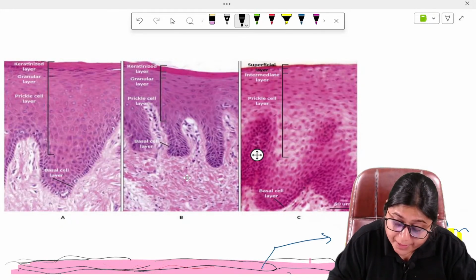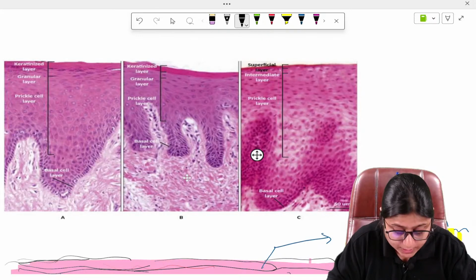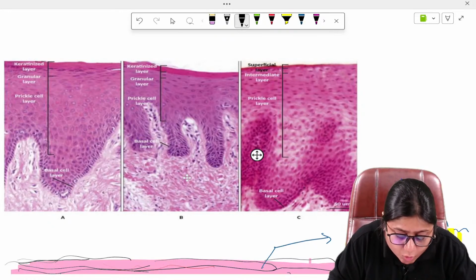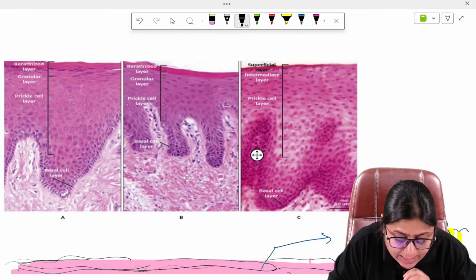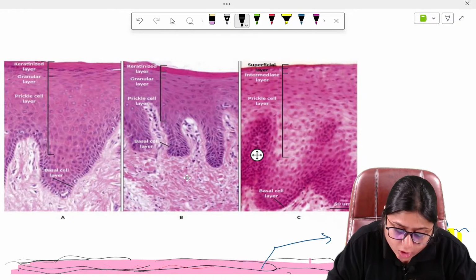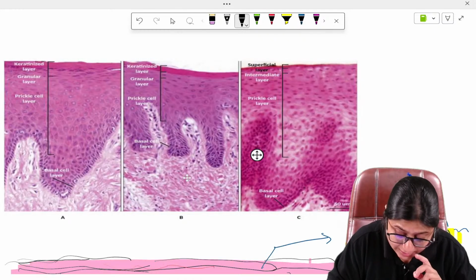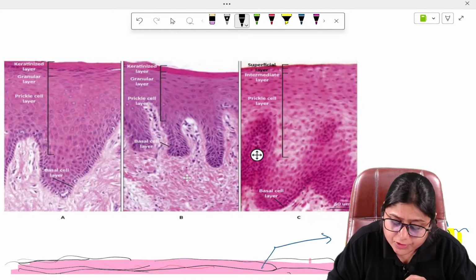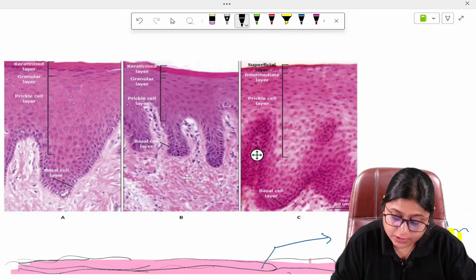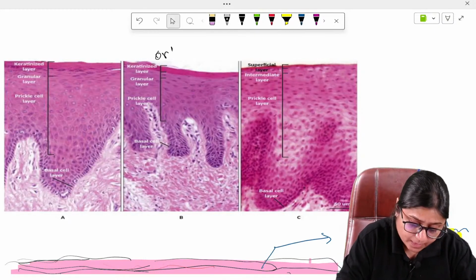Here you can see the prickle cell layer or the stratum spinosum. Next you will see a granular layer. Now here you can make out that the cells are getting more flattened and the nucleus is lightly stained, because the nucleus is getting destroyed and the cell organelles are also getting destroyed. In the topmost layer there is a keratinized layer or stratum corneum. This is your orthokeratinized layer.